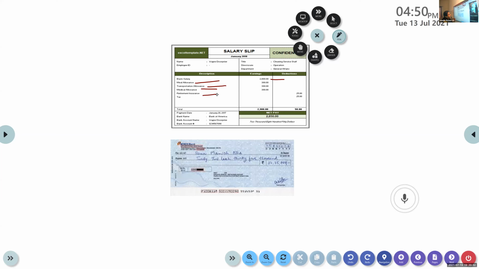And next picture, you know that. What is this? Yes, what is that? Check. It is check. Check is also a source document. Okay. So far I showed you cash memo, invoice, salary slip, then check.